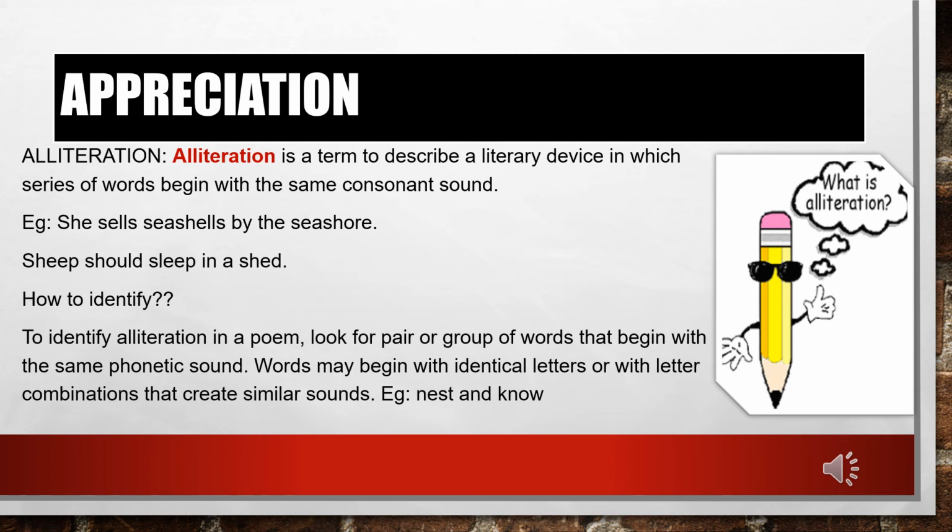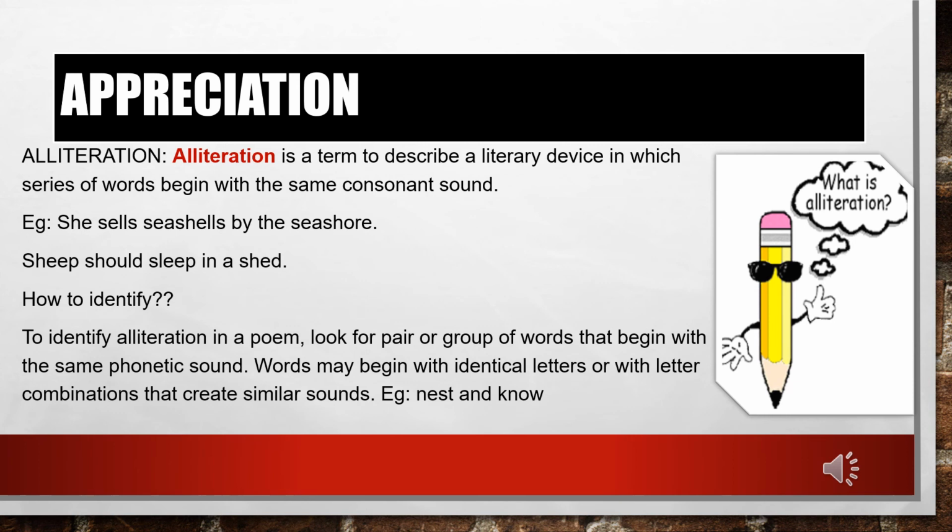"Sheep should sleep in a shed." Here again you can see the sh and s sounds coming in a series of words beginning with the same consonant sound, like "sells", "seashells", "she", and "sea". The same consonant sounds are repeated. And here also, "sheep" has the sh sound, "should" has the sh sound, and "sleep" again the s sound, in "Sheep should sleep in a shed."